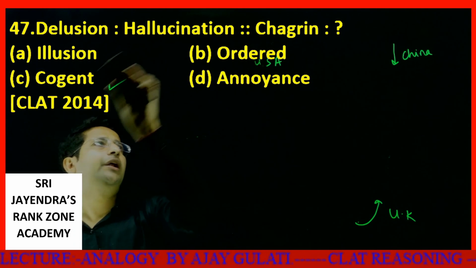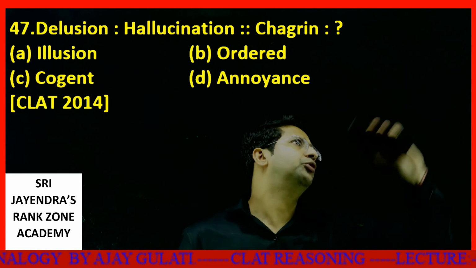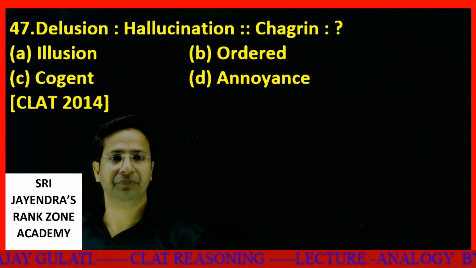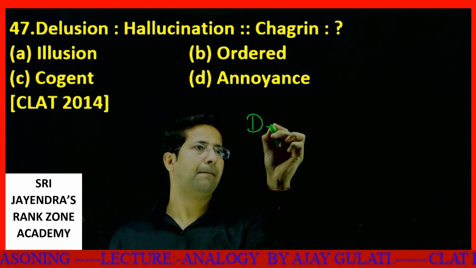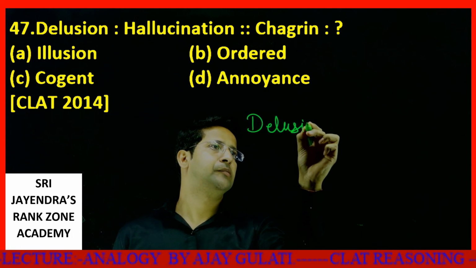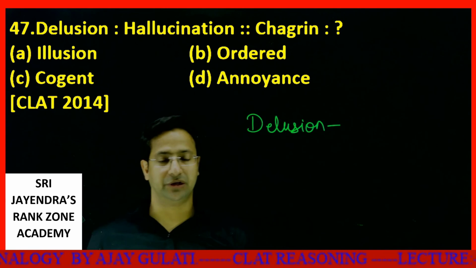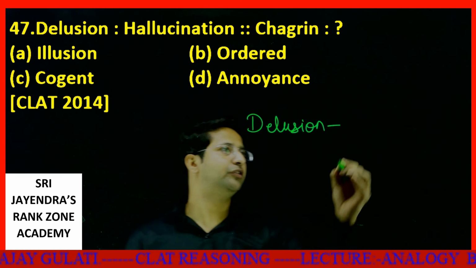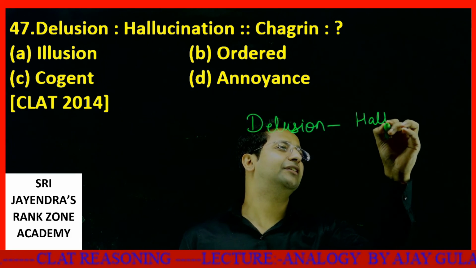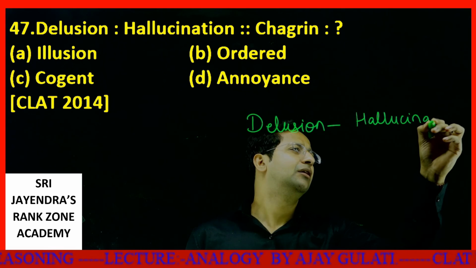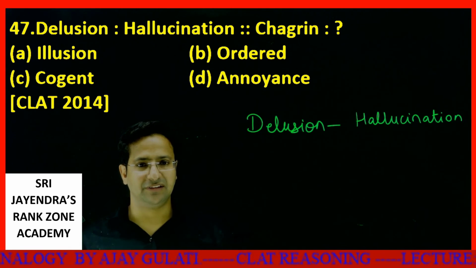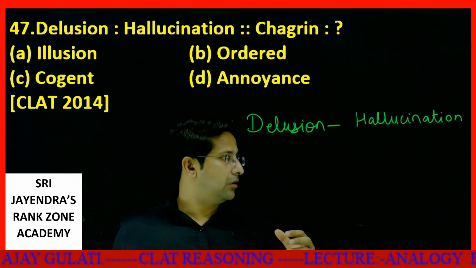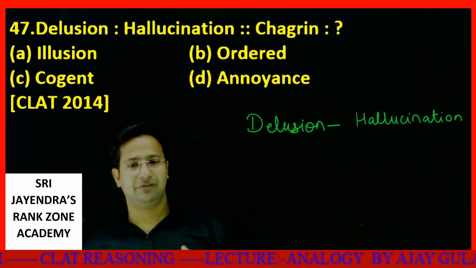We have the next one. The only thing is you need to know a bit of vocabulary for answering this question. Delusion, hallucination. See, what does the word delusion mean? It means hallucination, which is actually a negative way. Like we see something which is not actually there, and these are negative things. I tell you an incident which happened yesterday night.